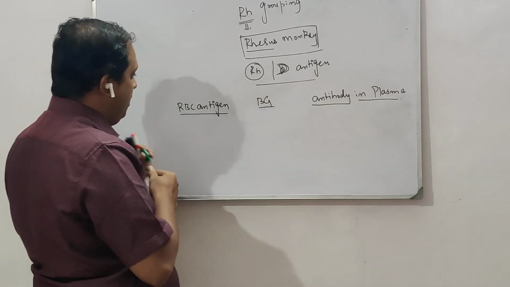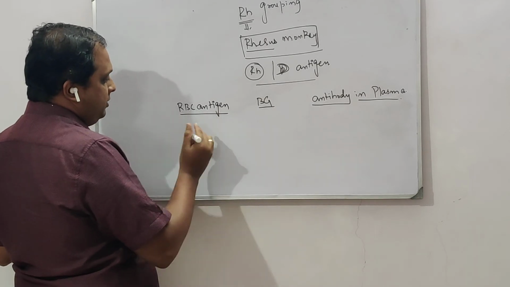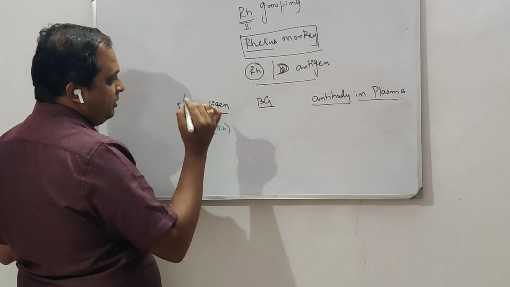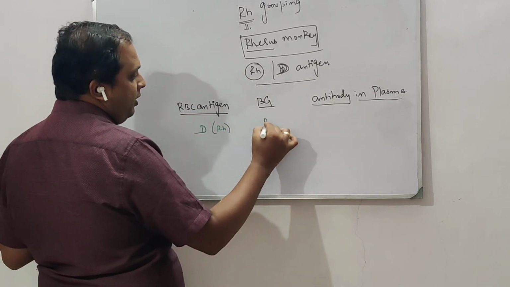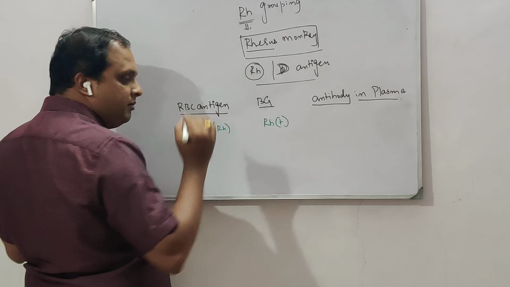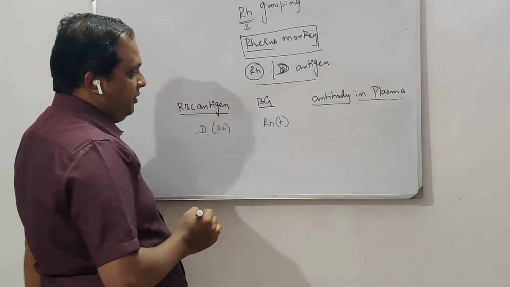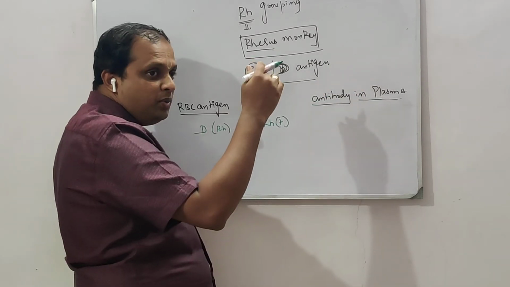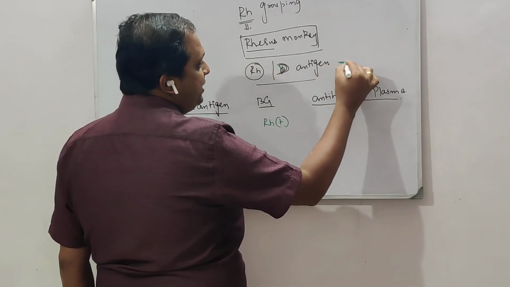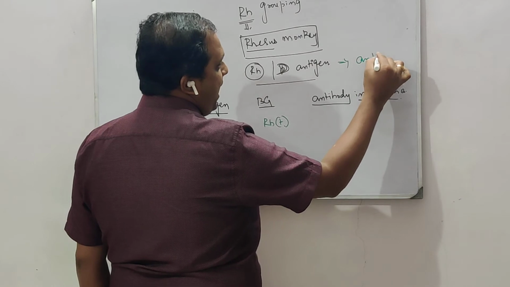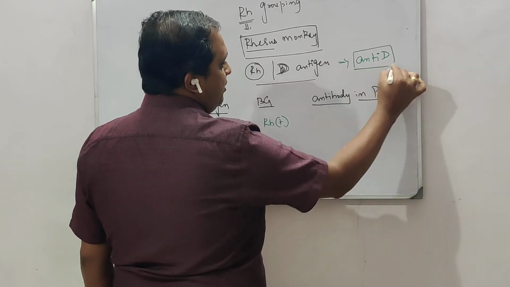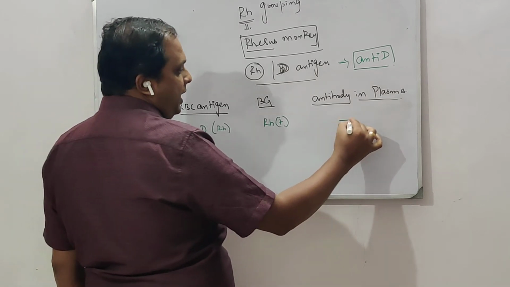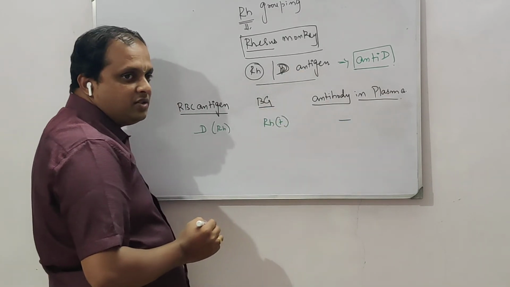So what is the antigen? D antigen or Rh antigen. So the blood group will be called Rh positive, right? Rh positive. In case of A and B you have antibodies, but for D antigen the antibody is going to be anti-D. Since the Rh antigen is there, no antibody is seen. This anti-D is not seen.